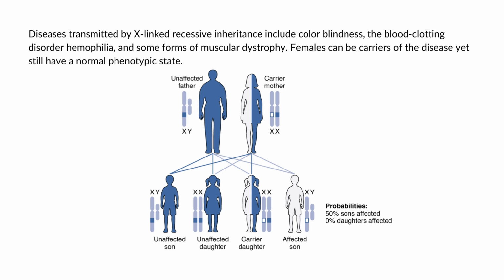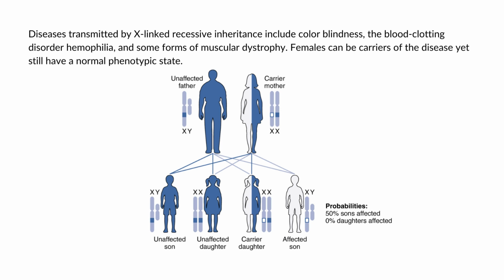However, they have a 50% chance of receiving the disease gene from their mother and becoming a carrier pero unaffected sila. So, pwede nga gadala siya sang gene nga color blindness pero hindi siya color blind.